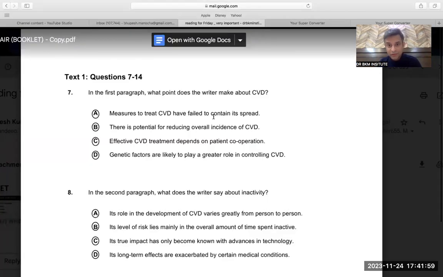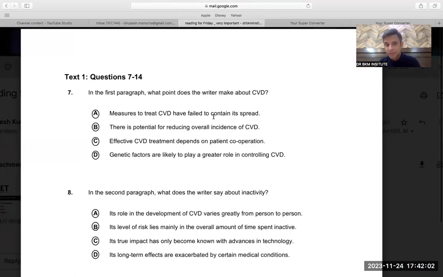Coming back to this seventh question, and thanks to the creators of the question paper, most probably it's from Cambridge Box Hill. So thanks to them for creating this question paper. Again, being Dr. BKM Institutes, our job is to tell you how to do it. So in the first paragraph, what point does the writer make about CVD?